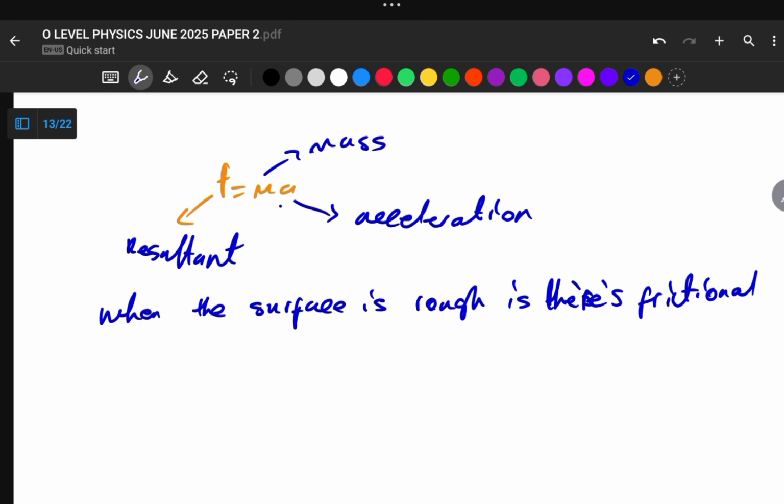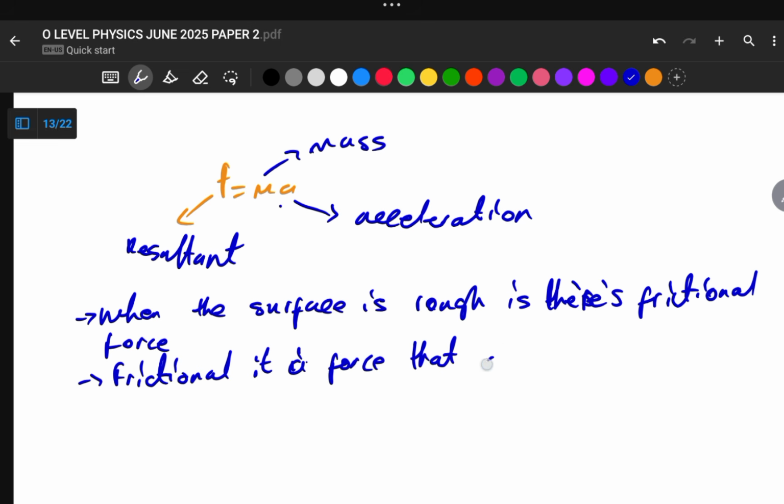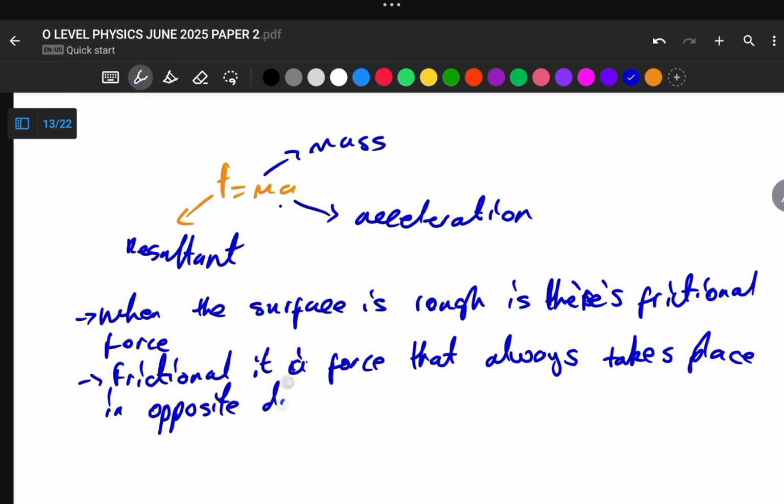Frictional force is a force that always takes place in the opposite direction.